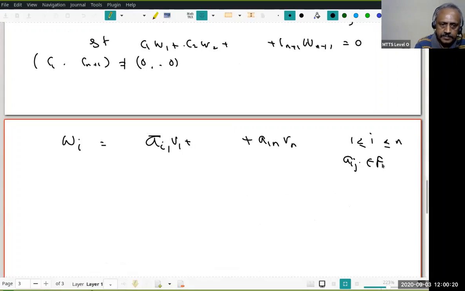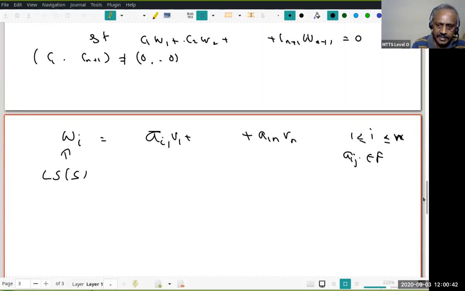Belong to the field. This is m. You understand this? Why? Because wi is in the linear span of S. S consists of v1 to vn. Therefore, I should be able to find a linear combination. I should be able to write wi as a linear combination of v1 to vn. You understood that? Good. Now, what do you think I am going to do?